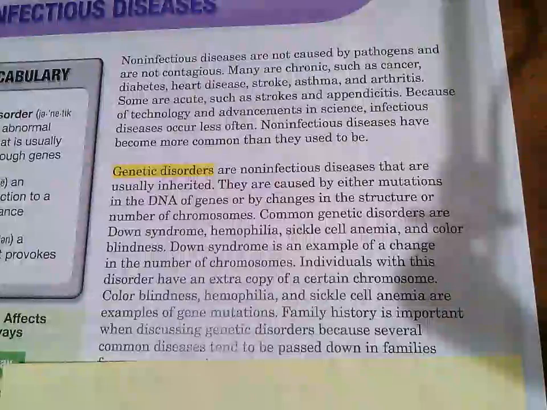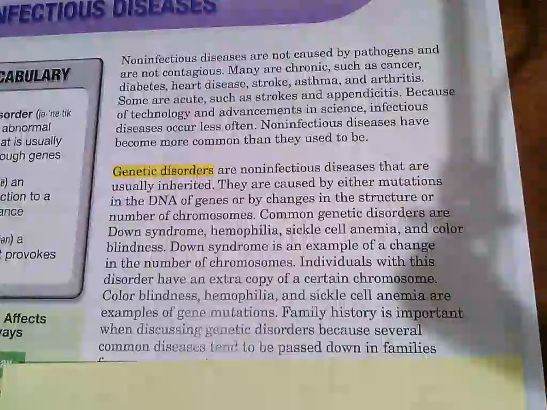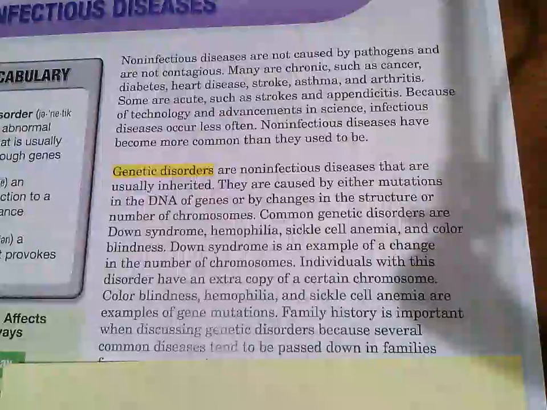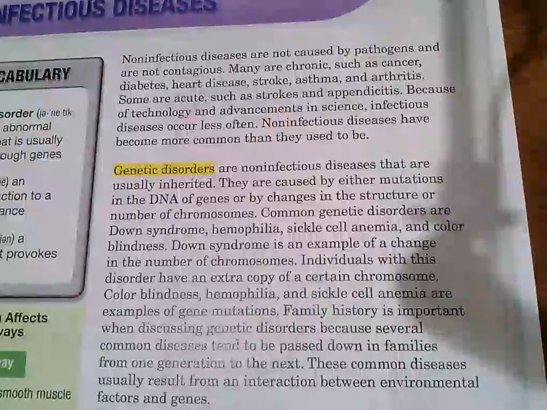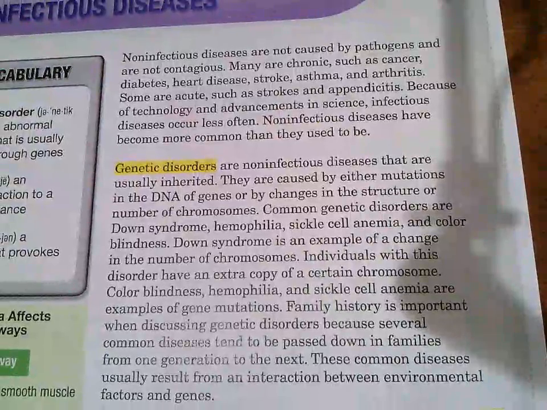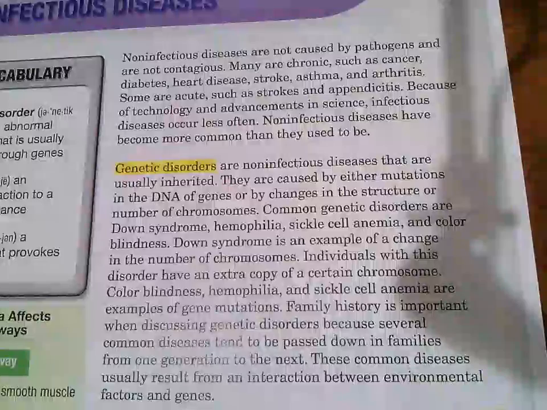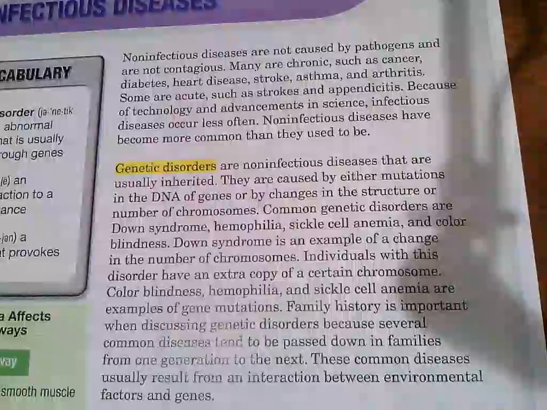Down syndrome is an example of a change in the number of chromosomes. Individuals with this disorder have an extra copy of a certain chromosome. Color blindness, hemophilia, and sickle cell anemia are examples of gene mutations. Family history is important when discussing genetic disorders because several common diseases tend to be passed down in families from one generation to the next. These common diseases usually result from an interaction between environmental factors and genes.